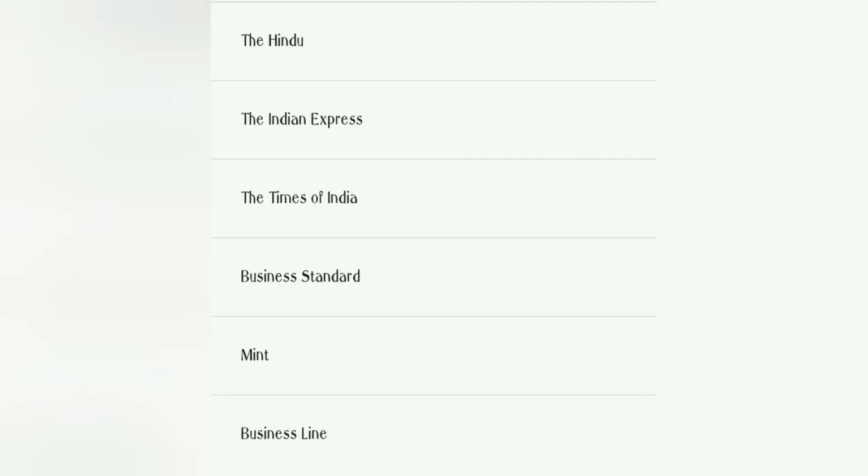Today we need to talk about which newspaper we should refer to when we are studying for current affairs. See, it's The Hindu, Indian Express, Times of India, Business Standard, Mint, Business Line, Economic Times. There are numerous papers all around, and it's completely your wish which one you want to take part in. But for me, it's The Hindu and nothing above that, nothing below that.